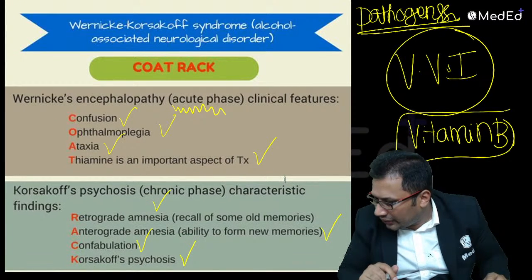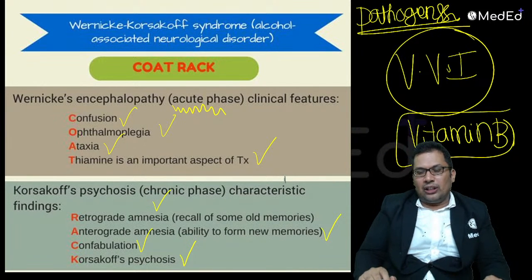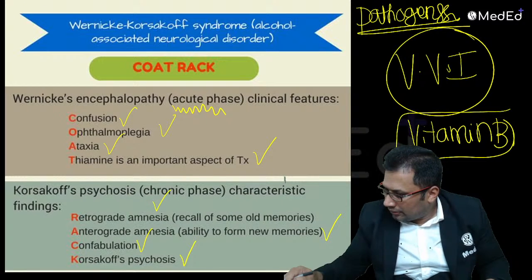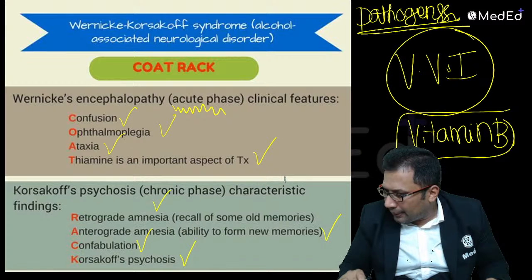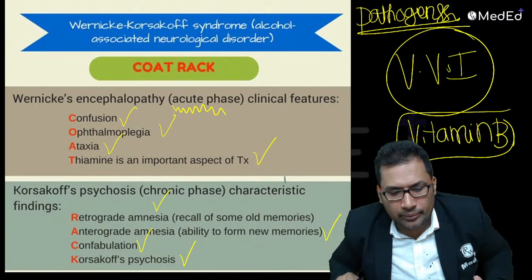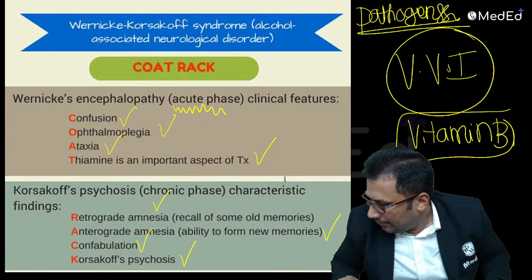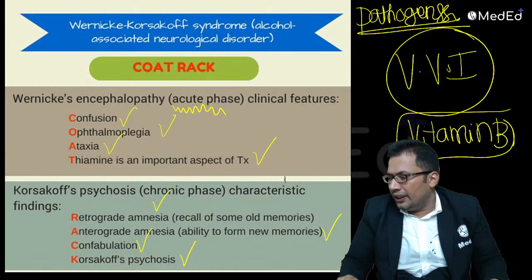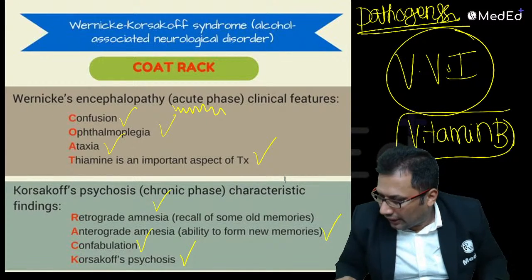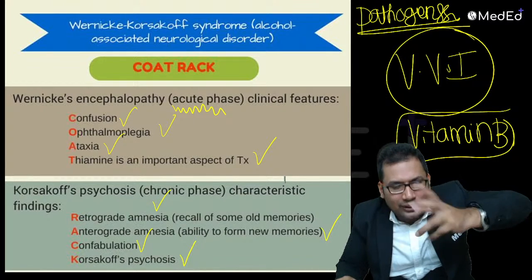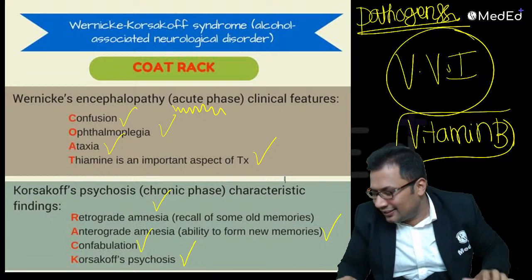How can PDH lead to this? How does vitamin B1 deficiency cause all these symptoms? What is the pathogenesis of Wernicke-Korsakoff syndrome? It is a PDH defect, that is, pyruvate dehydrogenase defect. How does low thiamine lead to these features?